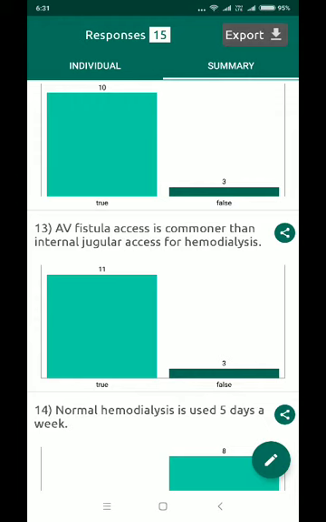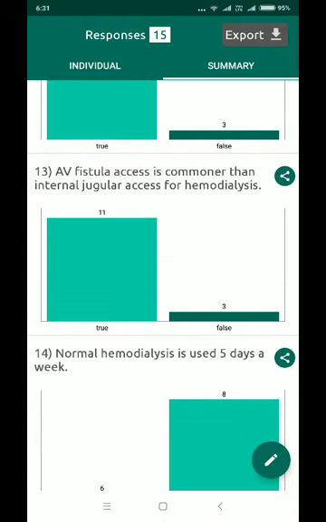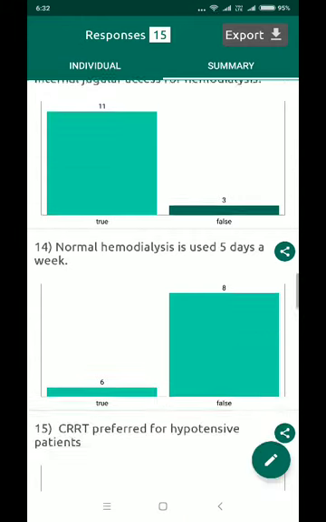AV fistula is commoner than internal jugular access for hemodialysis. It was a trick question. Though AV fistula is the best method for hemodialysis access compared with internal jugular, it is not the most common method for hemodialysis because the number of plastic surgeons is less. So it is best, but it is not the most common. Generally, we put in the internal jugular catheters for dialysis as a temporary measure.